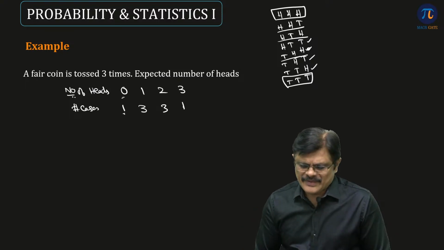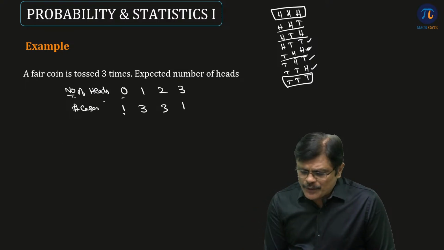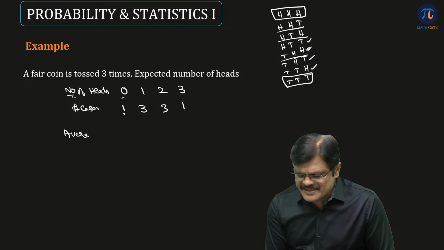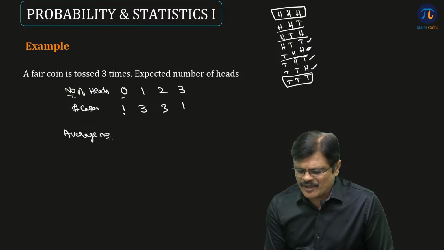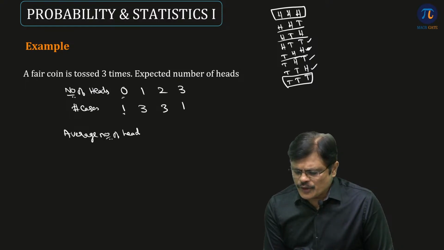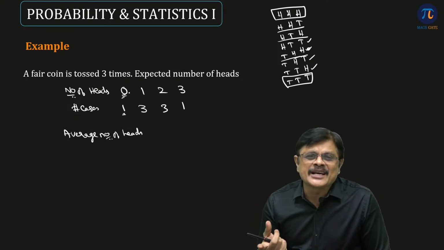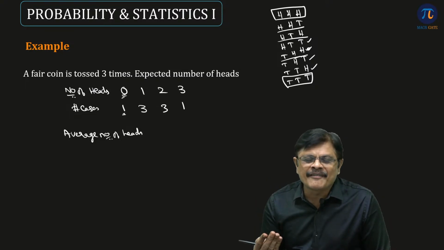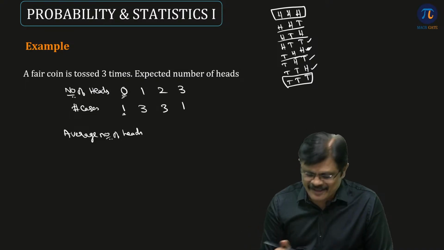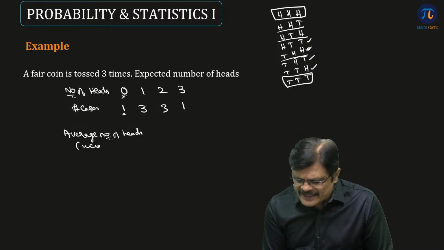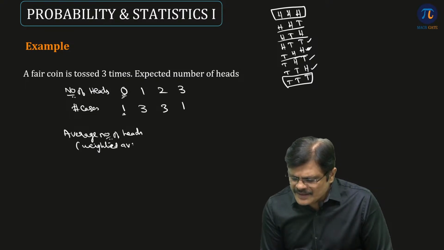1 case. Now here I want to know the expected number of heads, or you can say the average number of heads. Because each number has some frequency associated with it, it is not a regular average, it is called a weighted average.